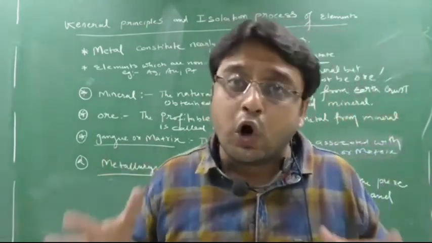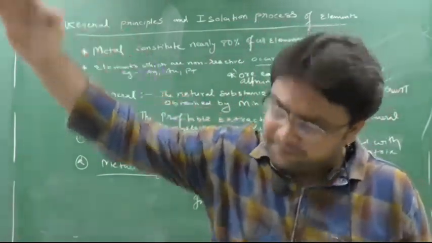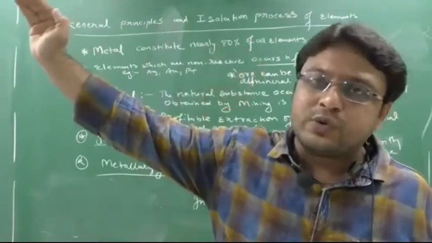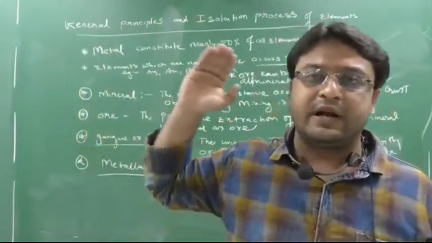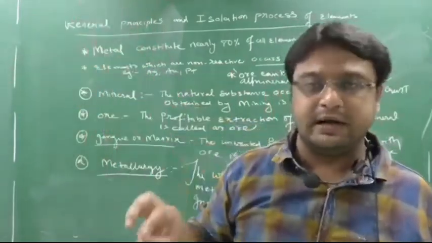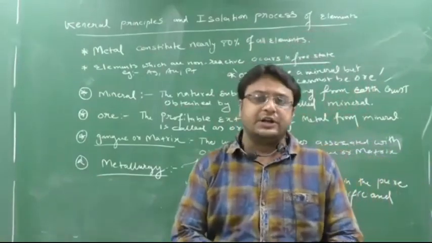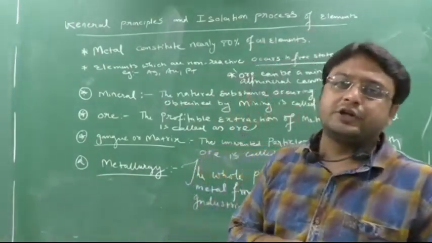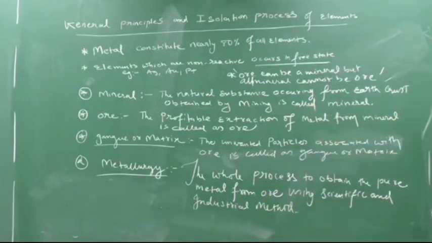Next is metallurgy. Metallurgy means the whole process to obtain the pure metal from the ore. We go through a number of processes and apply a number of methods, like the scientific method, the industrial method, and the chemical method. All these methods we apply to obtain the pure metal from the ores, and that process itself is known as metallurgy. So please read your textbook and write it down. Anyhow, thank you.